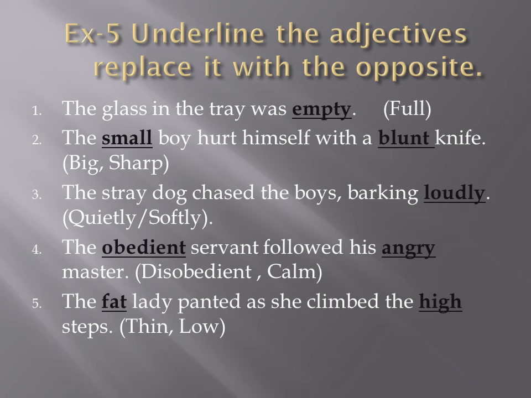Exercise 5. Underline the adjectives, replace them with the opposite. First, the glass in the tray was empty. Full. Second, the small boy hurt himself with a blunt knife. Big, sharp. Third, the stray dog chased the boys barking loudly. Quietly, softly. Fourth, the obedient servant followed his angry master. Disobedient, calm. Fifth, the fat lady panted as she climbed the high steps. Thin, low.